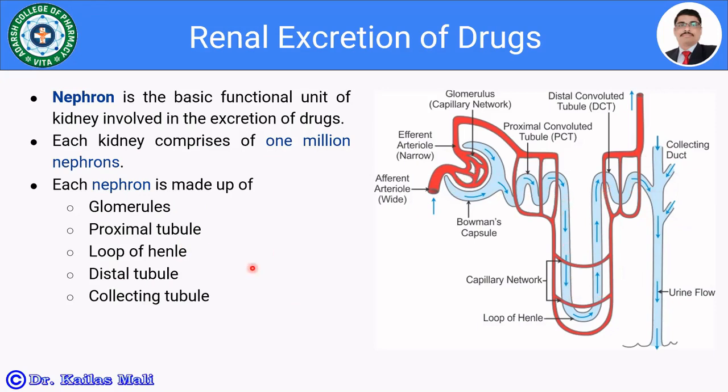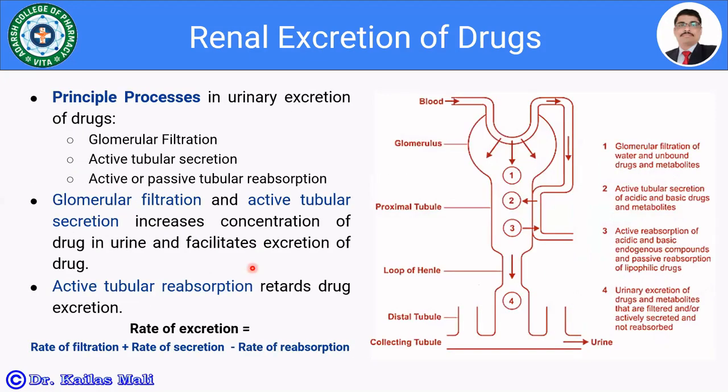Let us move further. The principal processes which are involved in the urinary excretion of the drug. There are three principal processes. The very first one is known as glomerular filtration. So here this is the Bowman's capsule, and whatever blood is received is going to be filtered by the Bowman's capsule, and that is known as glomerular filtration.